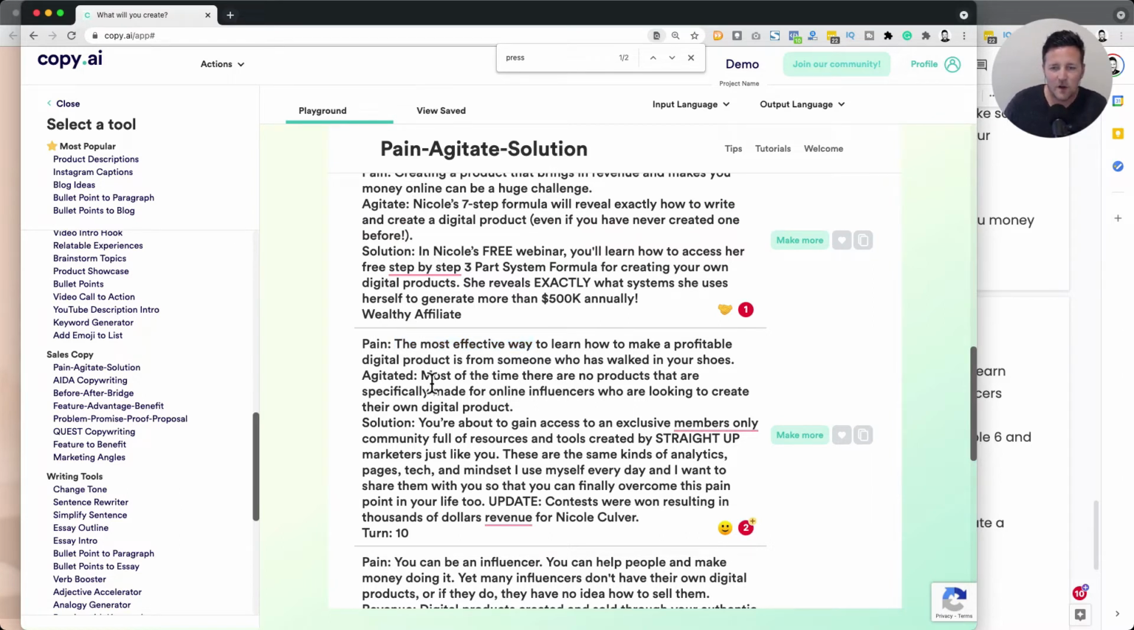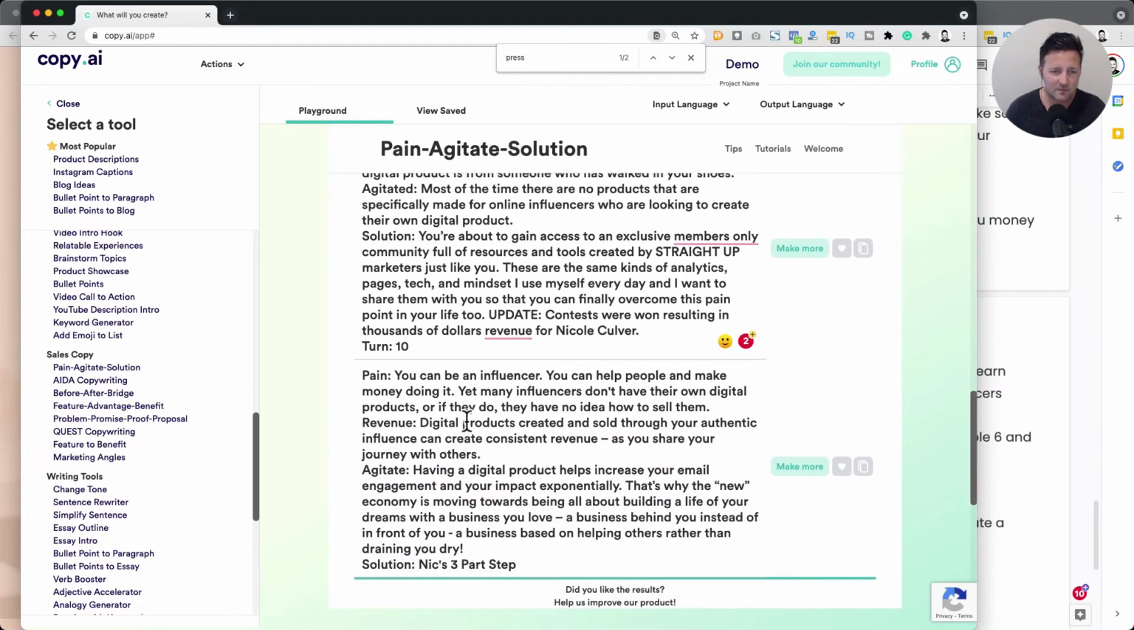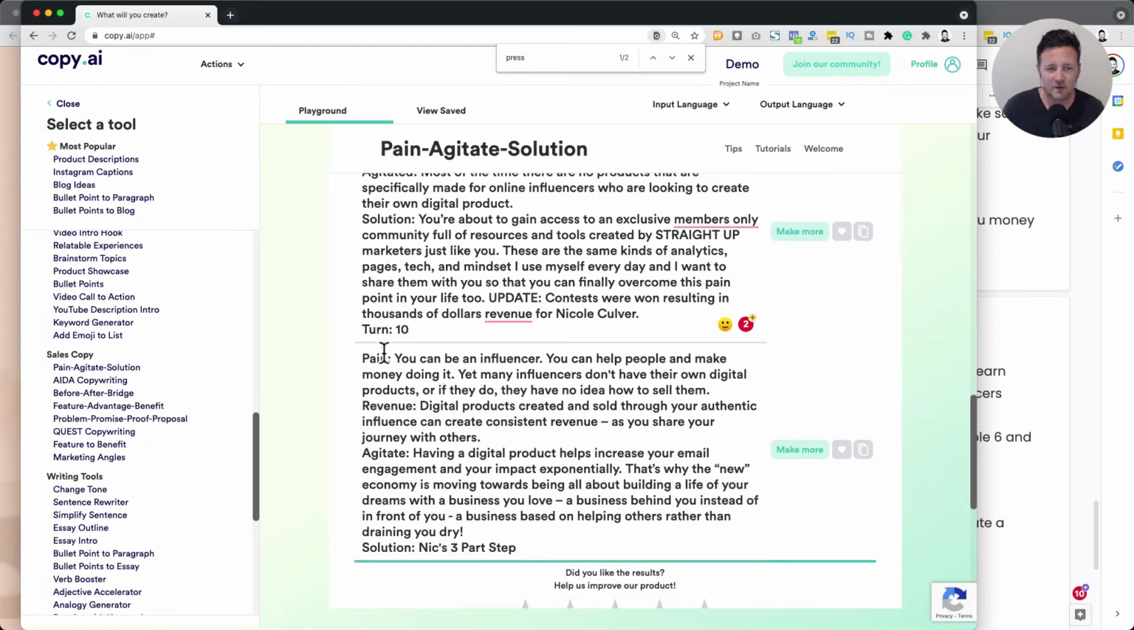Most of the time, there are no products that are specifically made for online influencers who are looking to create. Yeah, not quite nailing it. You're about to gain access to an exclusive members-only community full of... not quite nailing it. Let's move on. This is pretty interesting here. So it's going into the influencers angle. So we could say something like most influencers don't have.